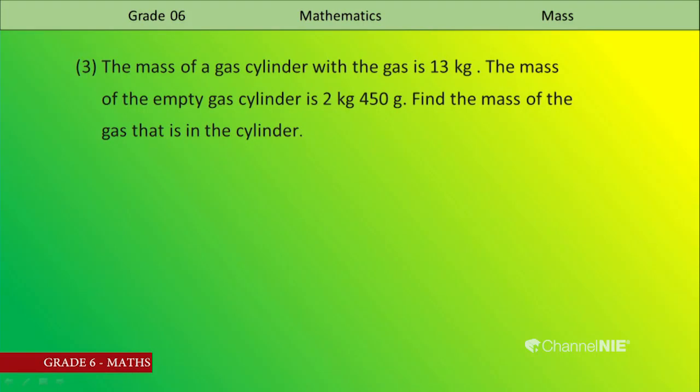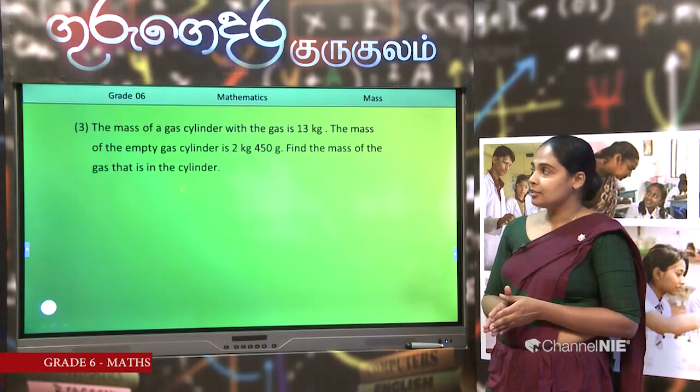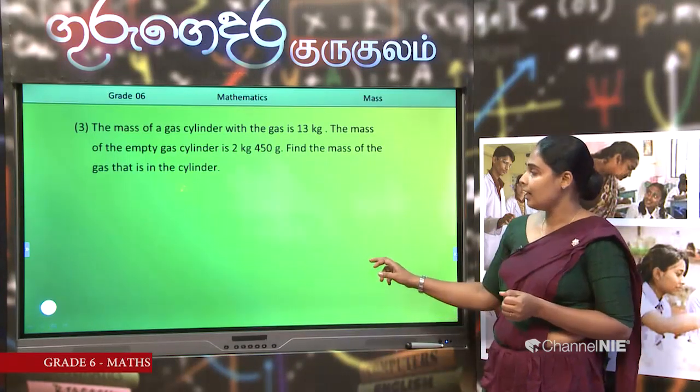Question: the mass of a gas cylinder with the gas is 13 kilograms. The mass of the empty gas cylinder is 2 kilograms and 450 grams. It is the empty cylinder. Find the mass of the gas that is in the cylinder. You should find out the mass of the gas. How can you get the answer? You should get your method. First of all, by reading the question, you should get the method. Then how can we write it?